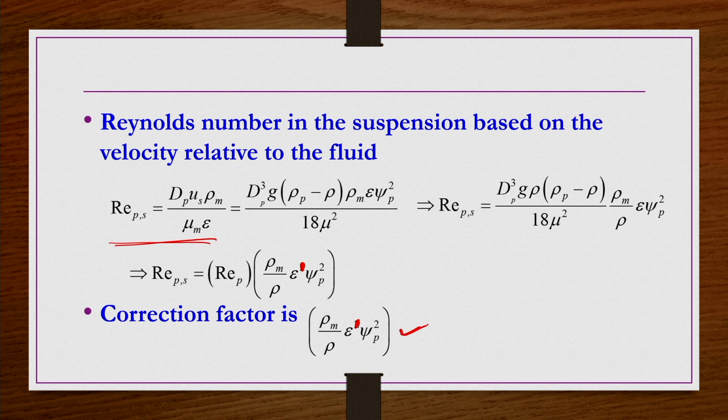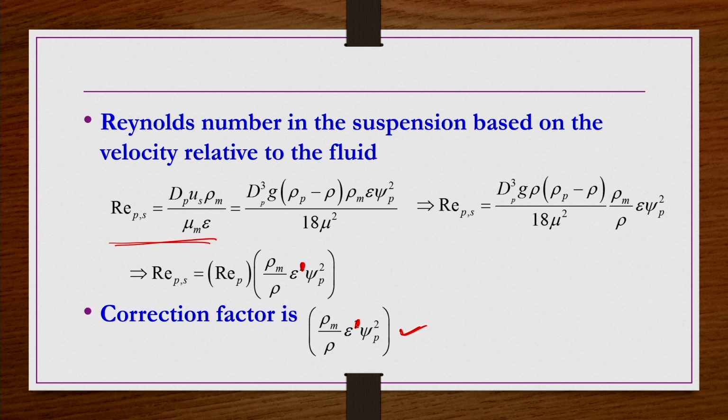So if you get the Reynolds number of a single particle, that is REP equals dp ut rho by mu, then if you multiply that by rho m by rho epsilon psi p square, you will get the Reynolds number of the suspension, which is going to be much smaller compared to the Reynolds number of the single particle. So this is how we have to develop the relations. Okay. So we see now what relations are available between these two.